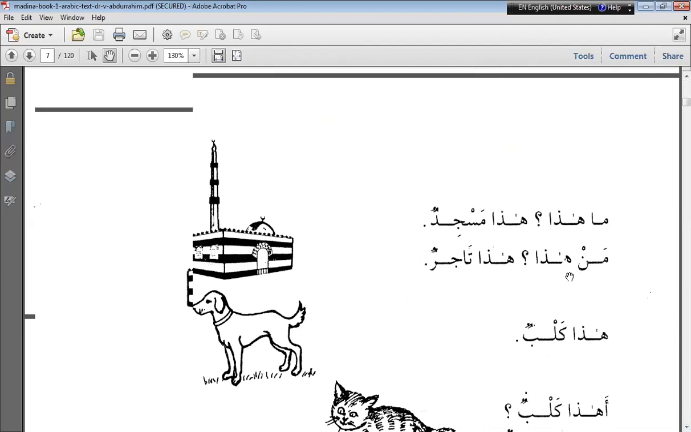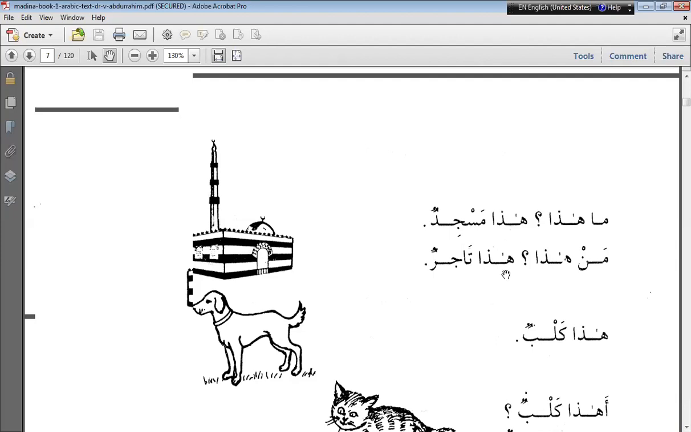Man haza. See the difference. Now see here in two sentences, two different nouns of questions have been used. One for ghayru aqil, and the other for aqil. Ma haza and man haza. Man haza means who is this? Ma haza, what is this? Ma is used for any object and man is used for a being which has intellect.